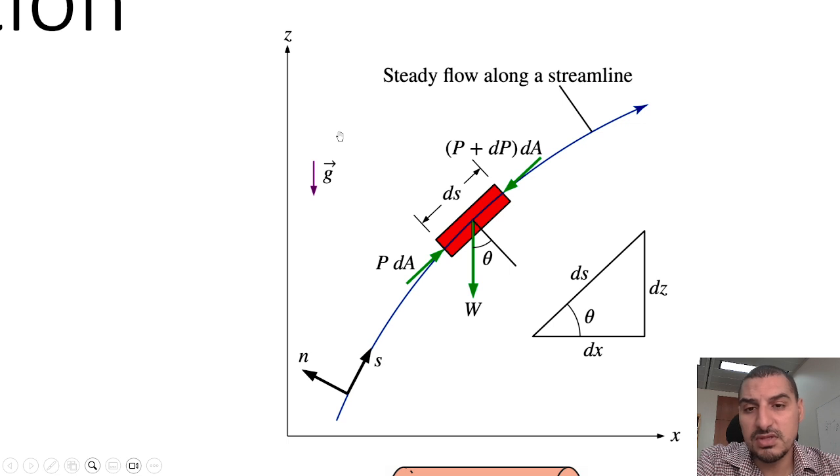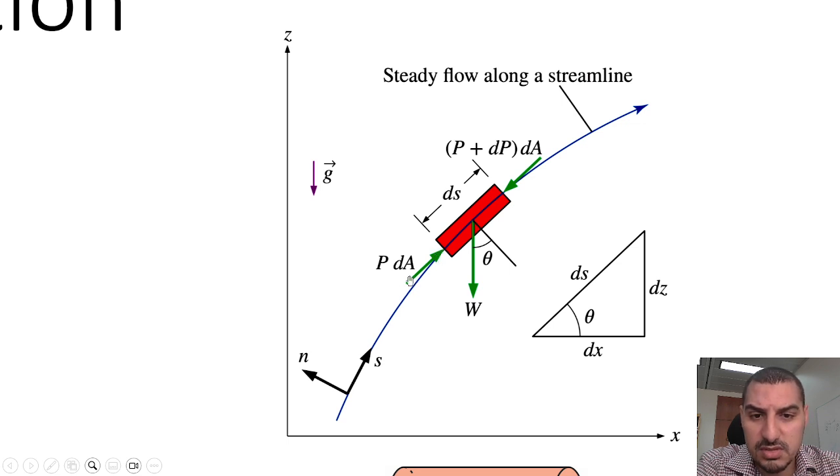So to make this a general equation, these are the coordinates z and x. The z is the vertical, x is the horizontal. The gravity is acting in the negative z direction, so the weight is acting downwards. And there are some forces that we can see acting on this differential volume.